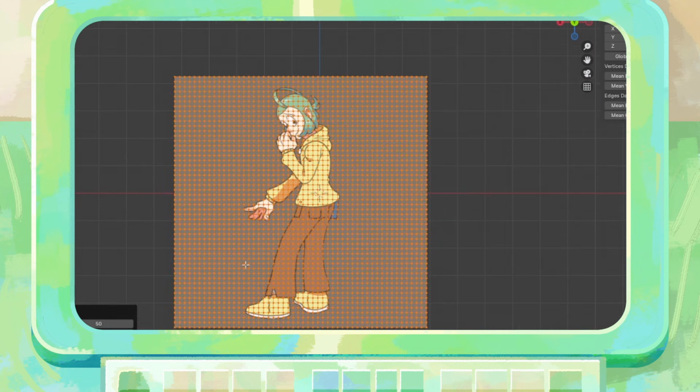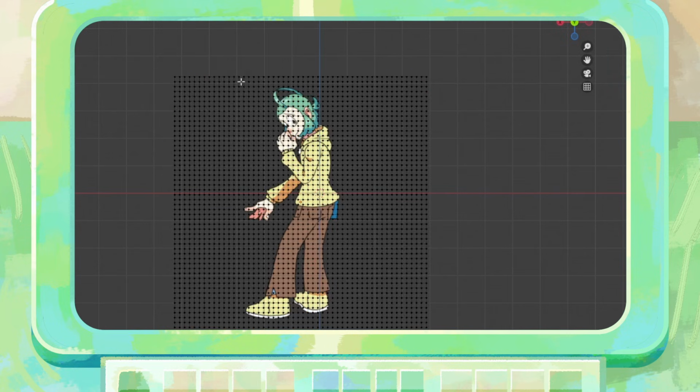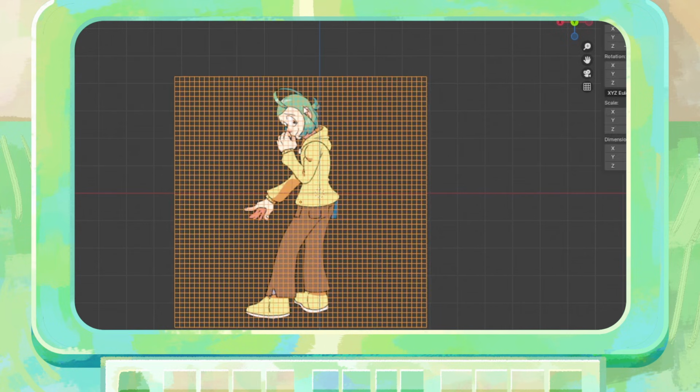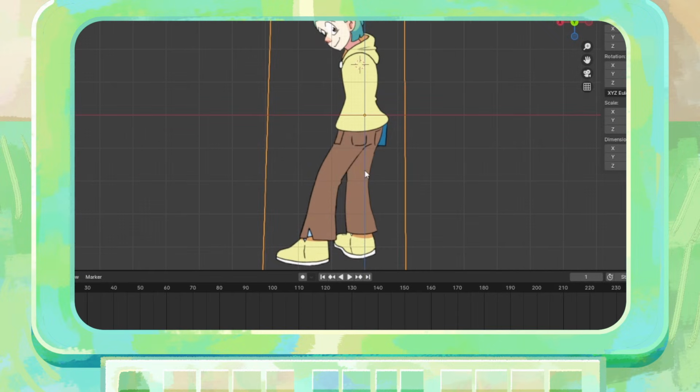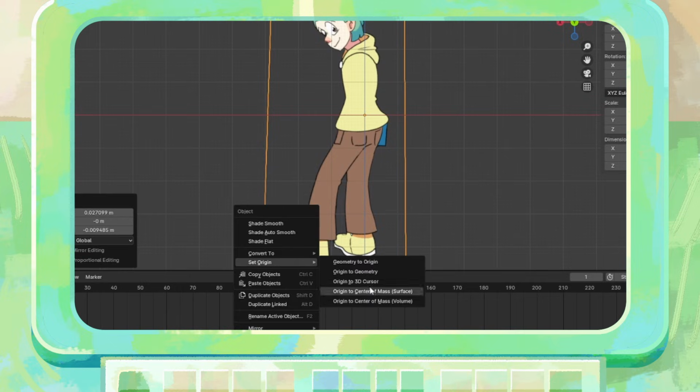Then I delete the faces only and convert this plane as a curve. I then select the plane and shift select a piece of Eren. Go into edit mode, select mesh and knife project. Eren has a lot of vertices that I can now move around and animate. Rinse and repeat this for every single piece of Eren.